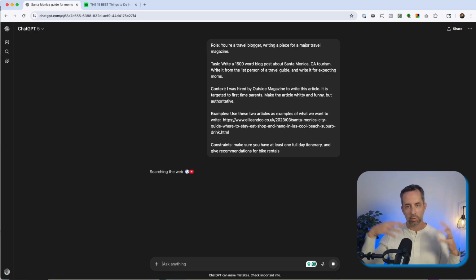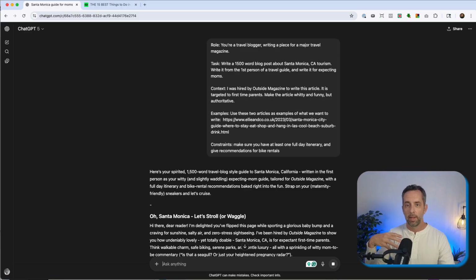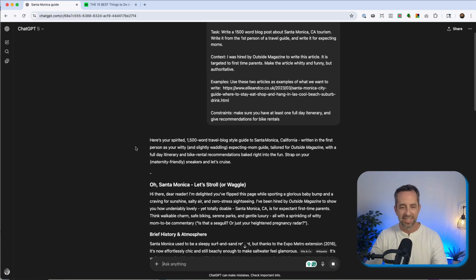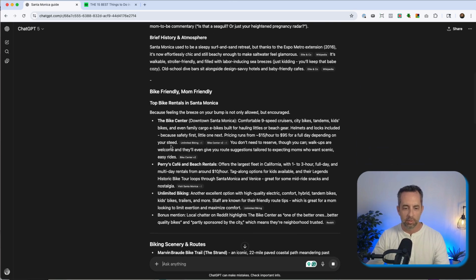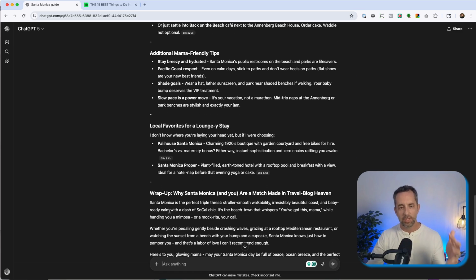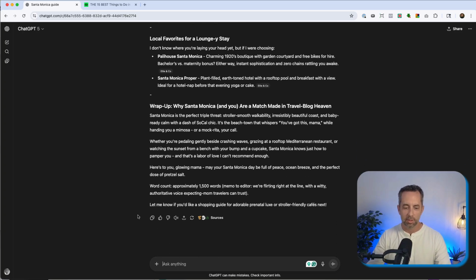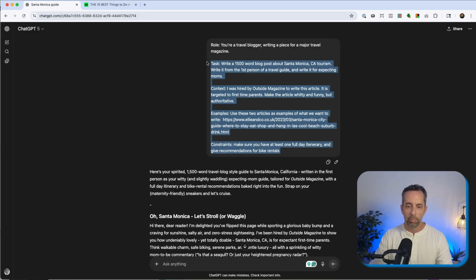Constraints can be positive or negative constraints. It can be this should definitely not be more than 1,500 words. This should never include bulleted lists. This must include bike rentals and itineraries, right? So bike friendly, top bike rentals, great. Bike paths, full day itinerary, right? So again, each time we make a prompt a little more complex, we get a little closer to what we ultimately want here. So constraints, again, can be positively or negatively affecting the output of what we're going to get. Cool. Okay. And last one is format, output format.